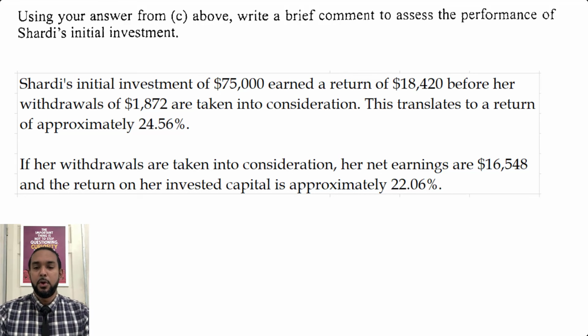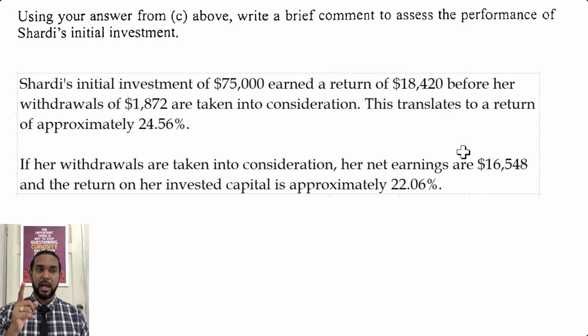Now, the question is, which item is more correct? Are the earnings before the withdrawals the better figure to use? Or what about the net earnings? So the argument for the earnings before withdrawal is that is what was actually earned, right? Her investment earned 18,420. The thing is, some people will say, okay, but they were kind of expenses or withdrawals, so she kind of took out some capital or withdrew. So you have to take that into consideration when talking about her net earnings, which is also a fair point as well.